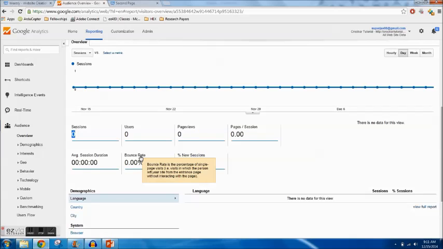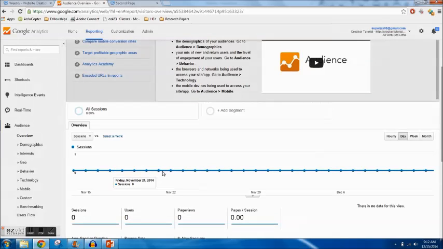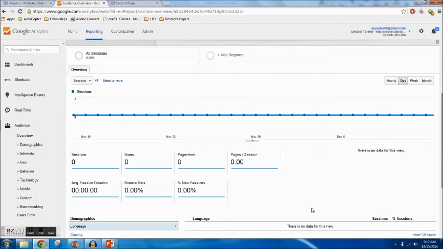So bounce rate is the percentage of single page visits that then left. If you have a high bounce rate, that means that you're not engaging your customers like you should. So that's a really good indication of how well you're getting people right off the bat. Pages per session gives you an idea of click-through rate. So this data is usually a little bit slow. I found that it's at least a couple hours, sometimes a day slow.